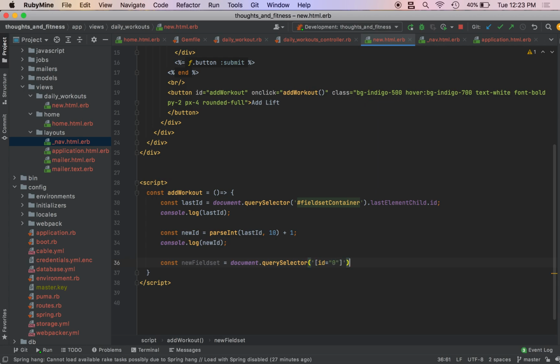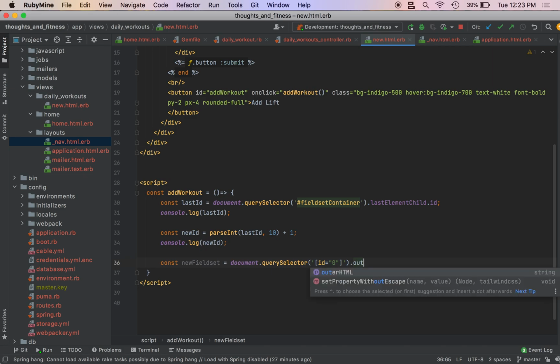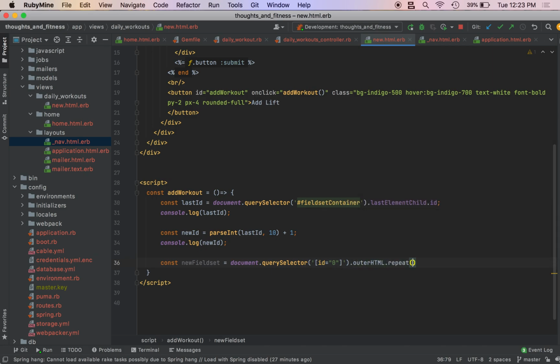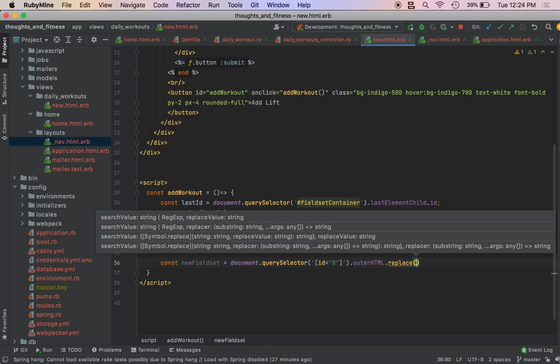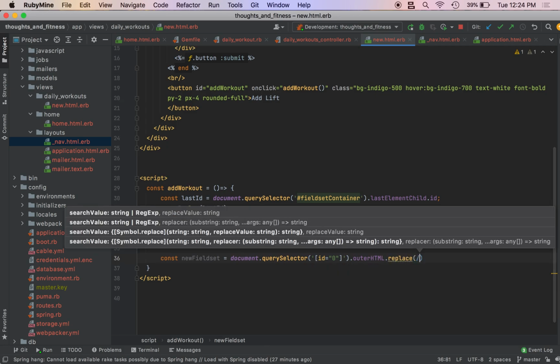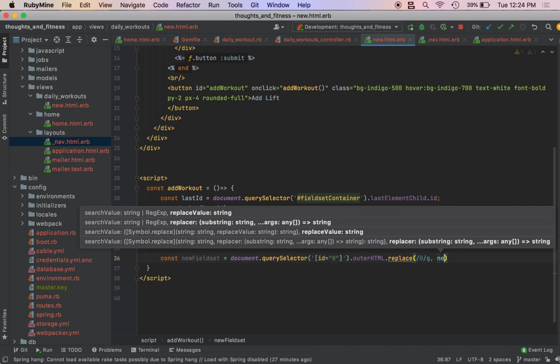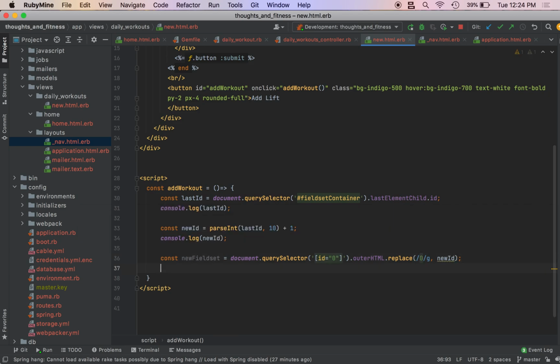Done with the bracket. .outerHTML.replace. Nope. replace. You need to do this slash 0 slash g. So I have no idea what this does. newId. We're not going to log this one.